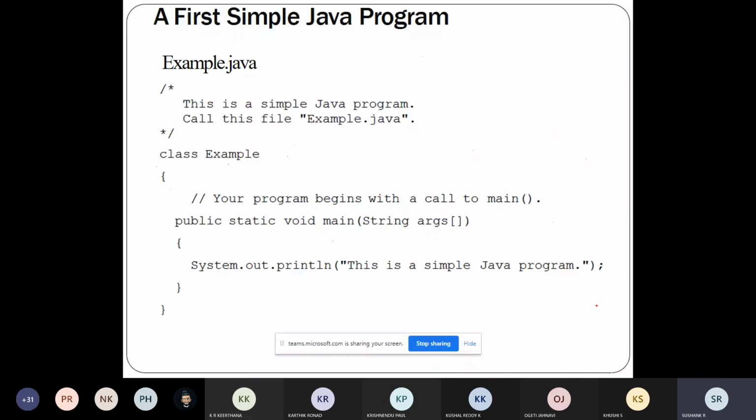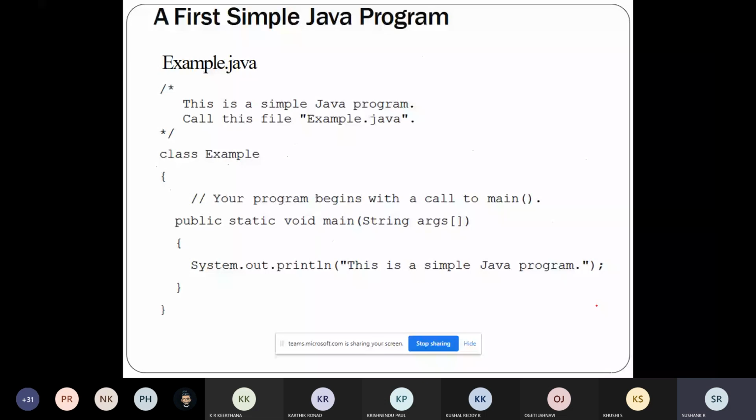Those students who are removing your friends, don't do that. Everything is getting recorded in MS Teams. If you are found guilty, suitable action will be taken. Don't try to remove your friends from attending the classes.